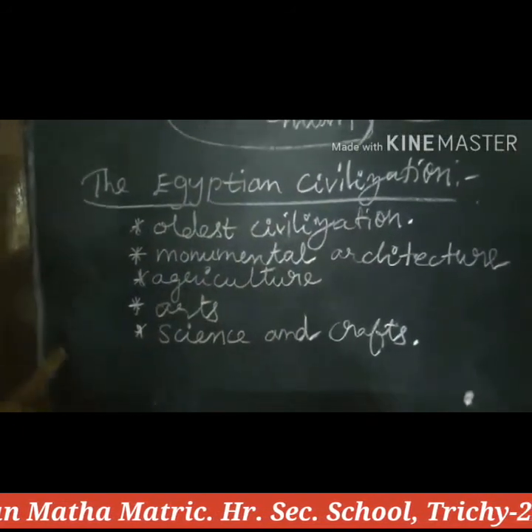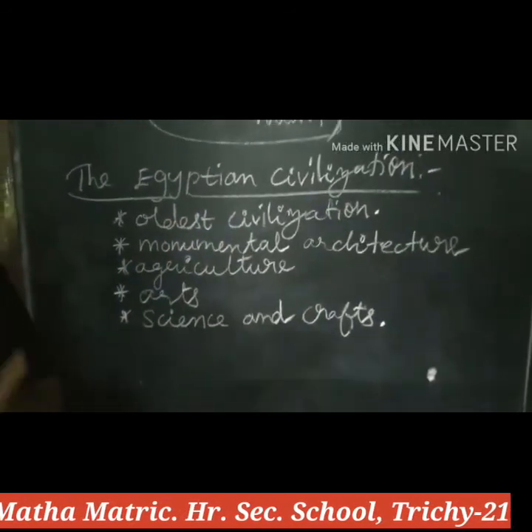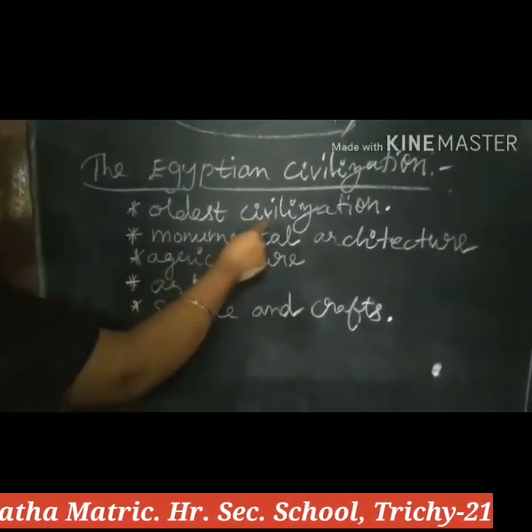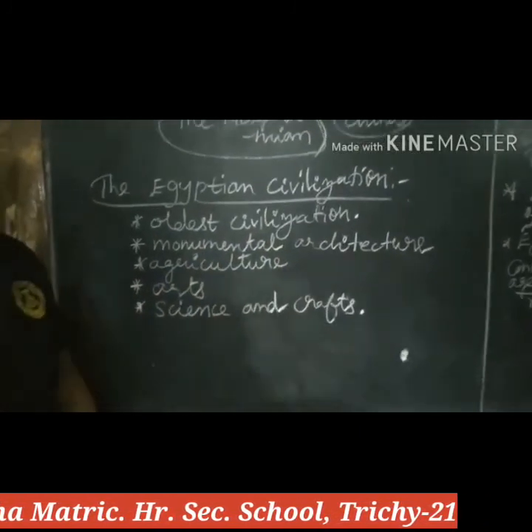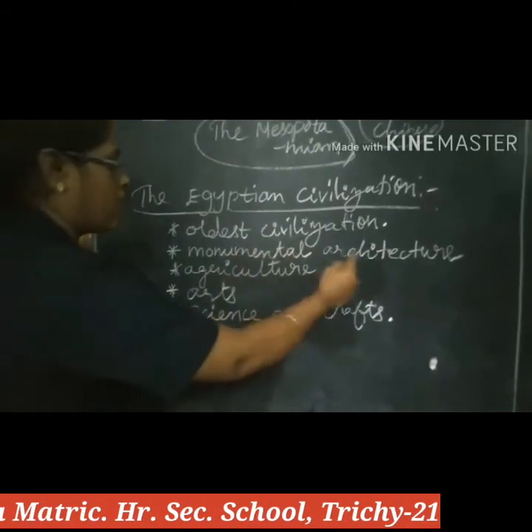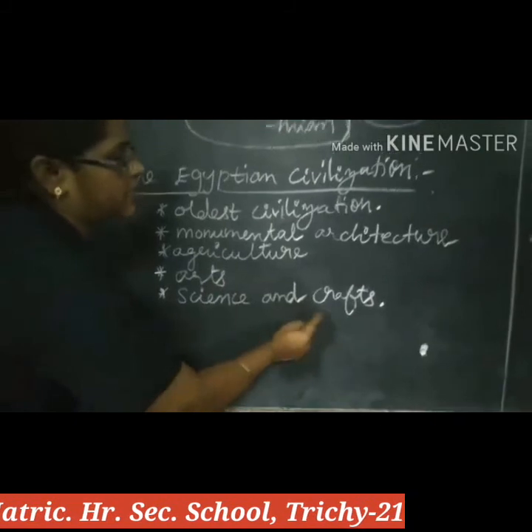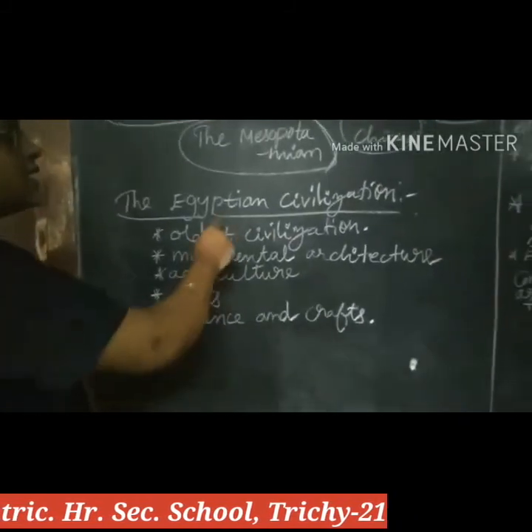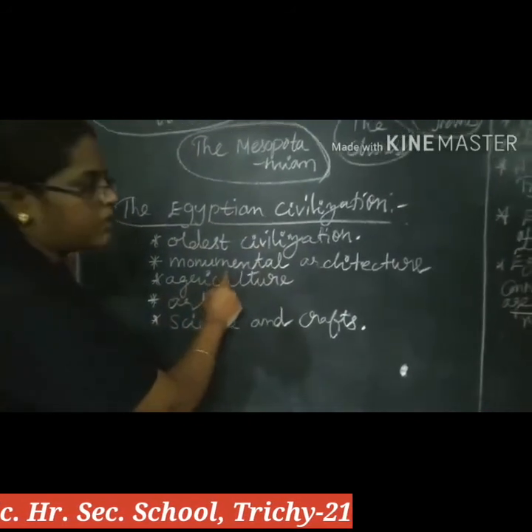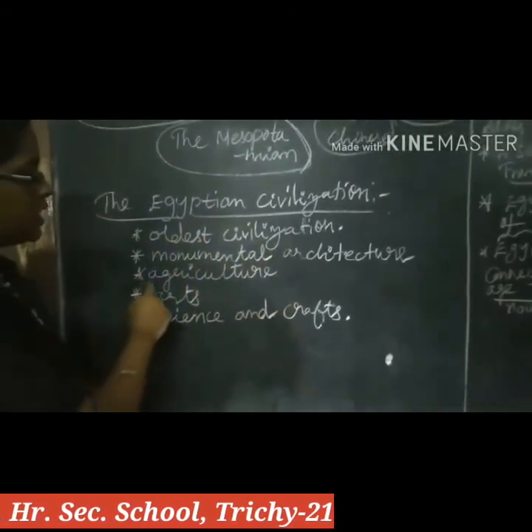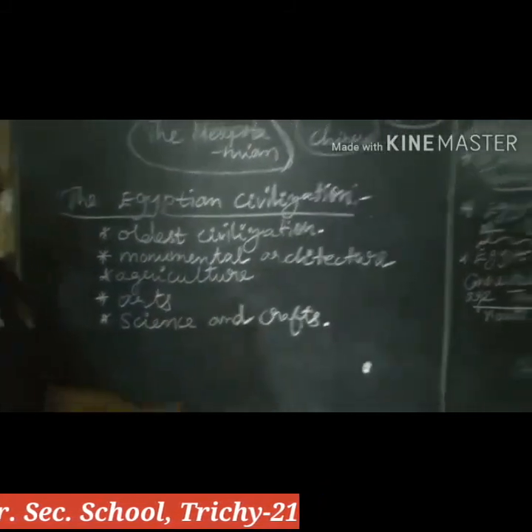Egyptian civilization is the oldest civilization. Monumental architecture is a development of this civilization. Along with monumental architecture, there is agriculture, arts, science and crafts. That is the greater development in the Egyptian civilization.